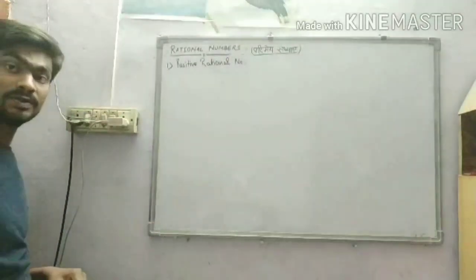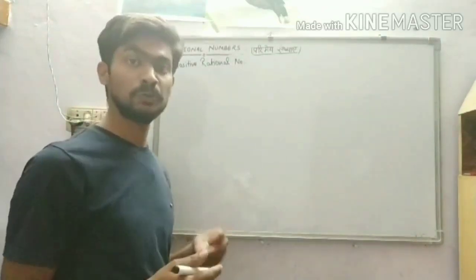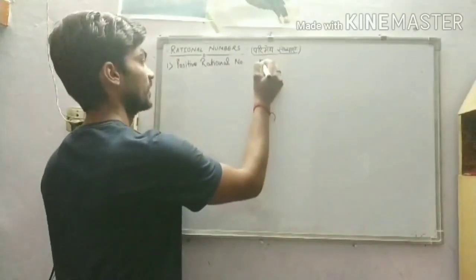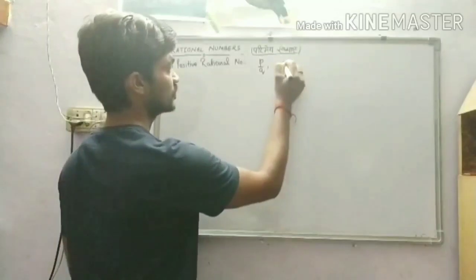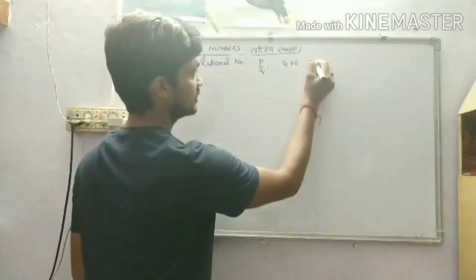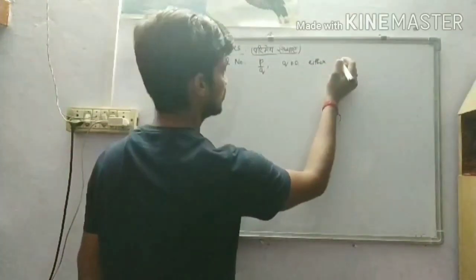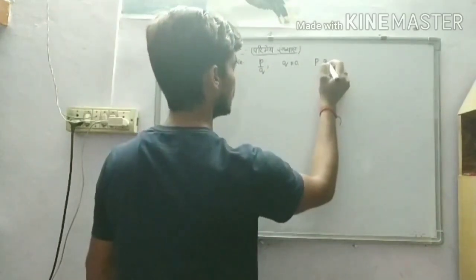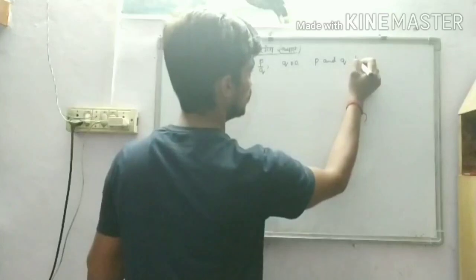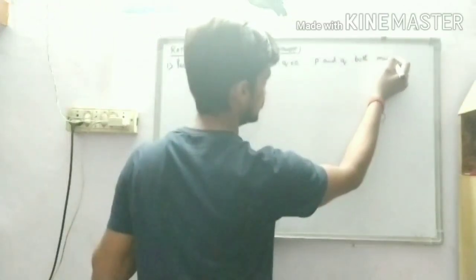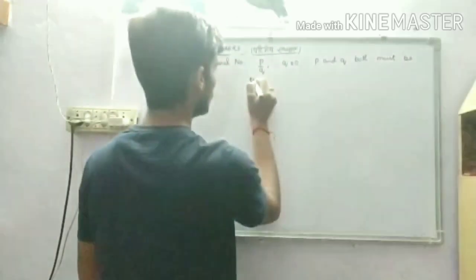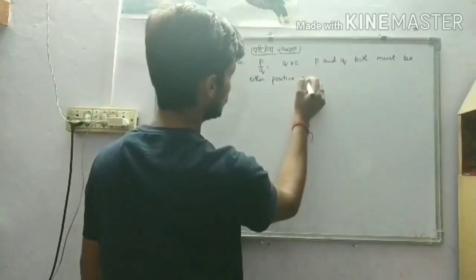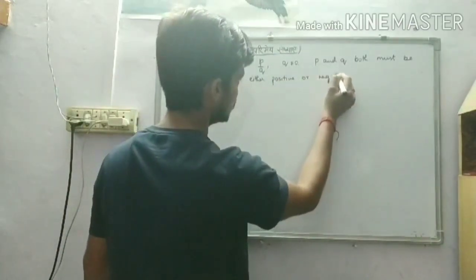Positive rational numbers are the numbers in P upon Q format, where Q is not 0, in which P and Q both must be either positive or negative.